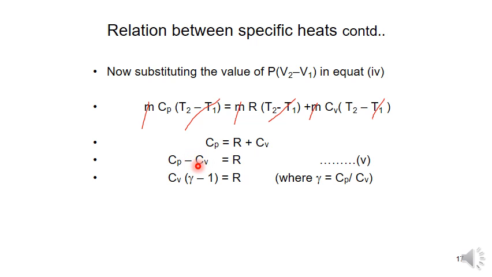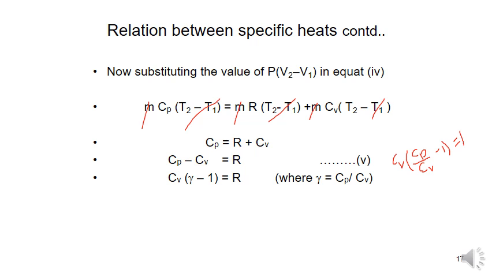If I take Cv as a common factor, Cv bracket open, Cp by Cv minus 1, bracket close, is equal to R.